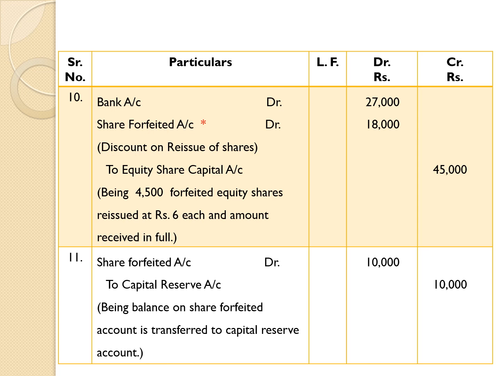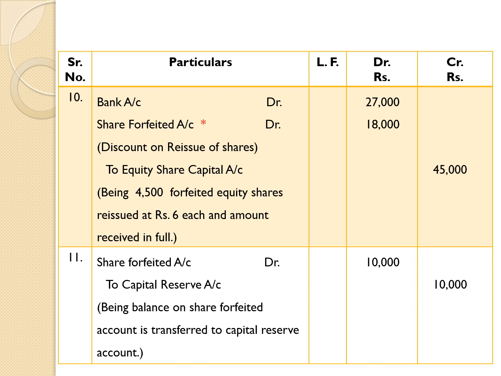Share forfeited account debit 18,000. It is necessary to mention in brackets discount on reissue of shares. It means that a share of rupees 10 is reissued at rupees 6. Therefore, the discount is rupees 4 per share on account of reissue of shares.